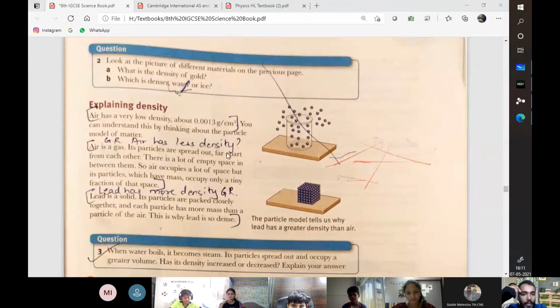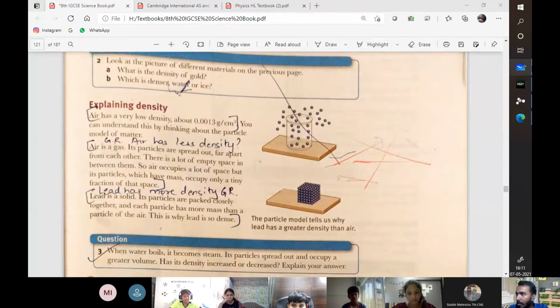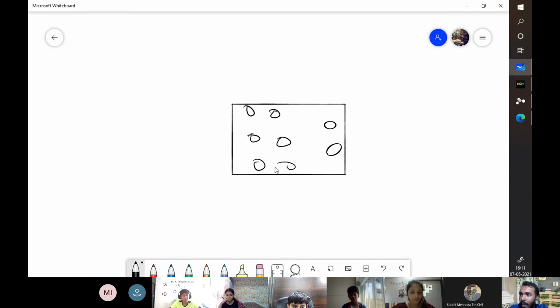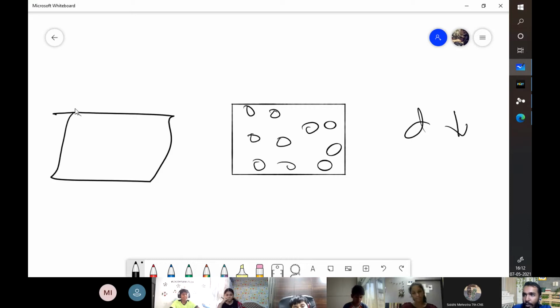Now, in terms of particle theory, we presume that every object around us is made up of particles, right? So inside a cube-shaped block, if there are X amount of particles, and if they are not closely packed, they're loosely packed, as in they can move around, in that case, the density will be lower. Why? Because you cannot cram in more particles into the same amount of area. So density reduces.